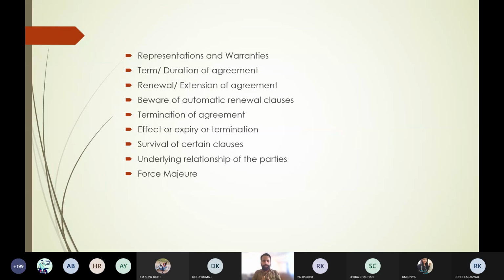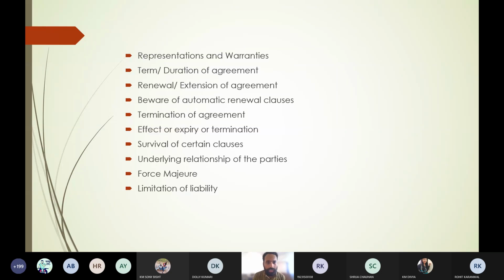So you have to mention particularly that if there is an act of God, then in such a case what will be the liabilities of the parties. Suppose I say that if your factory or your house falls due to the act of God or force majeure, then I will not be liable for the loss. Such kind of clauses must be there in the contract.